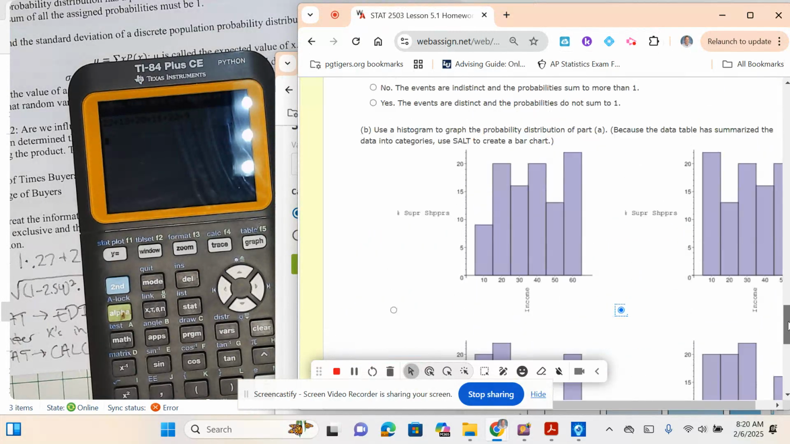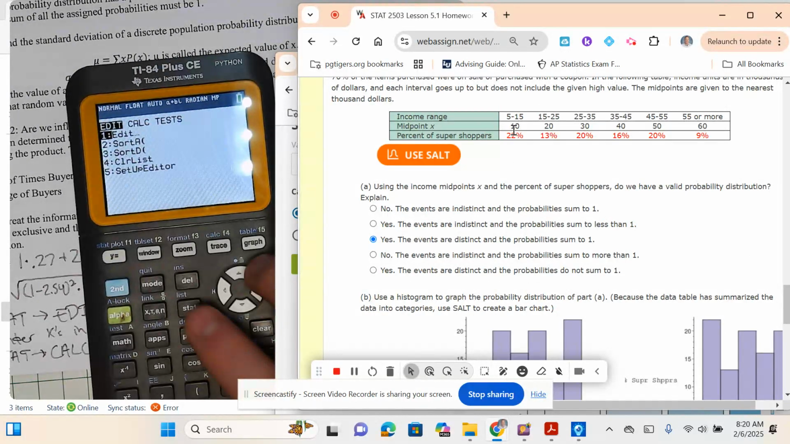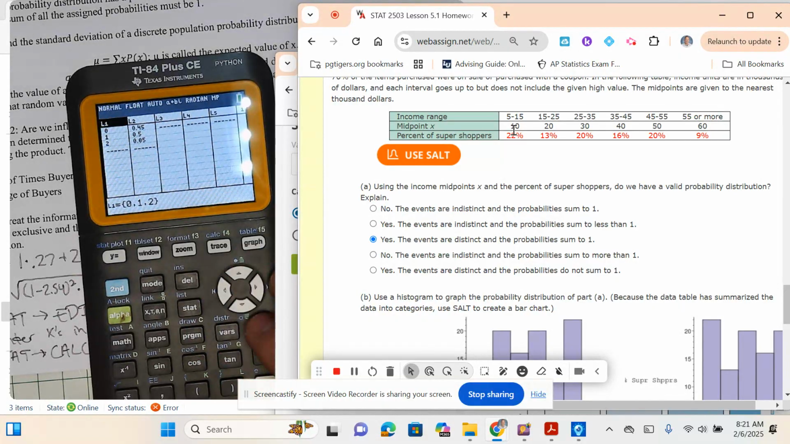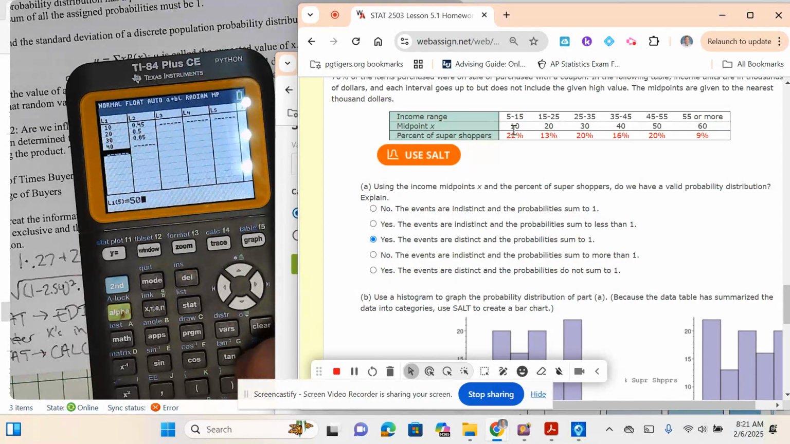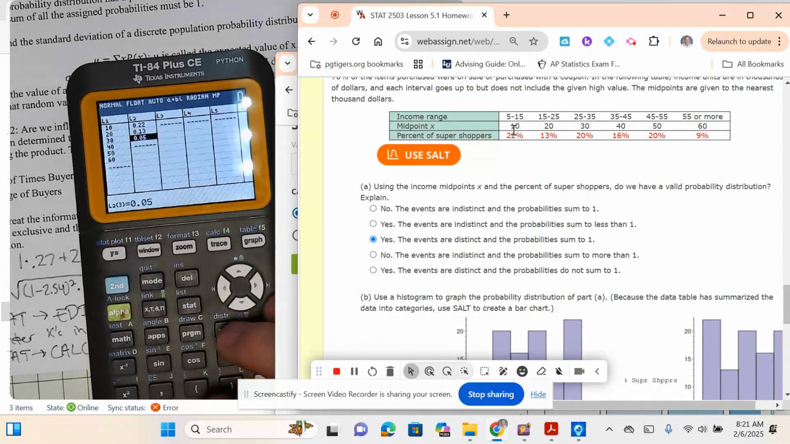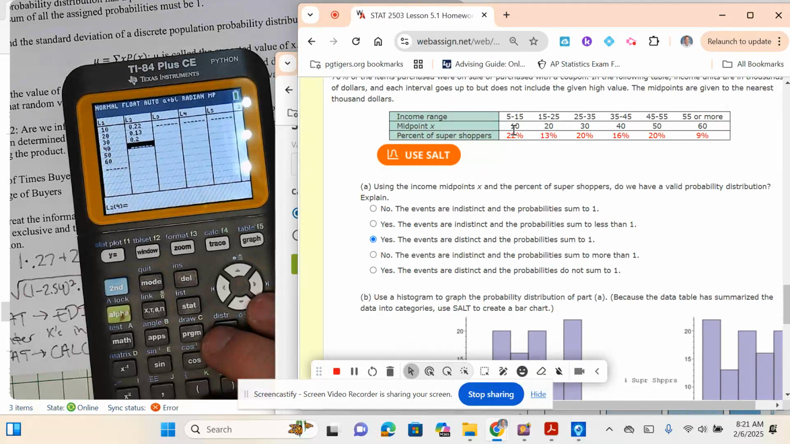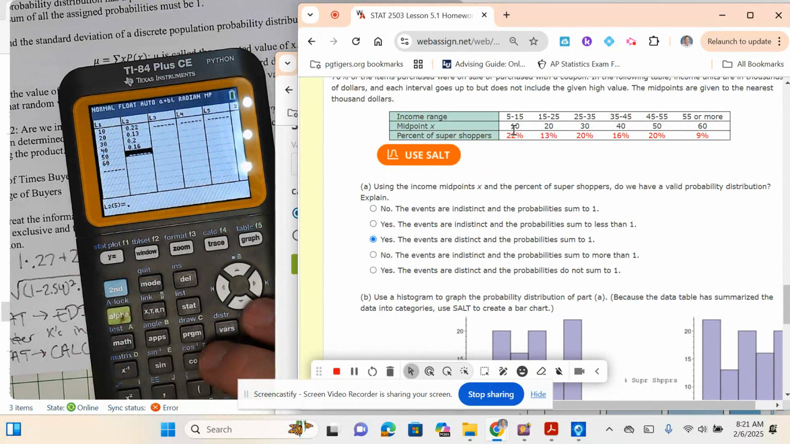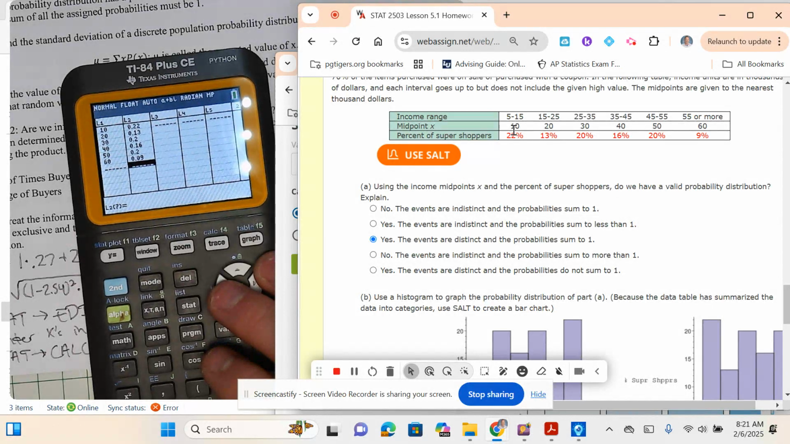Now, C and D, we've got to compute the expected income, so the mean and the standard deviation. They want you to use your midpoints as X. So I'm going to go to Stat, Enter. I can clear this. I'm going to enter my midpoints as X: 30, 40, 50, 60. And my Y's are going to be these as proportions. You have to do them as decimals, as proportions: 22% is 0.22, 13% is 0.13, then 0.2, 0.16, 0.2, and then 0.09.